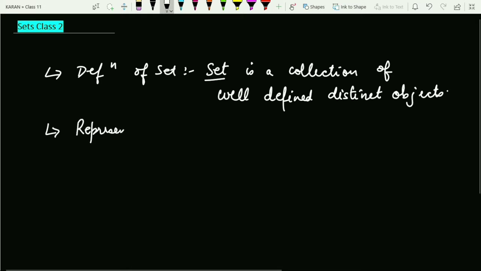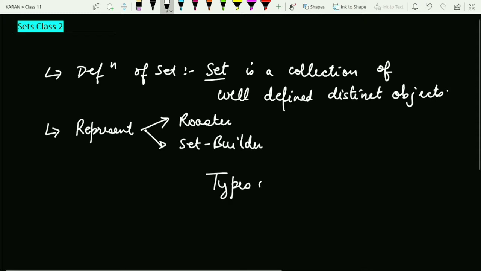How to represent a set, and there were two ways: the roster form, and the other one was the set builder form. Fine with this? So we have learned these techniques in the first lecture. Now moving on to the next topic in the set theory, that is types of sets. In this lecture I will discuss the various kinds of sets.